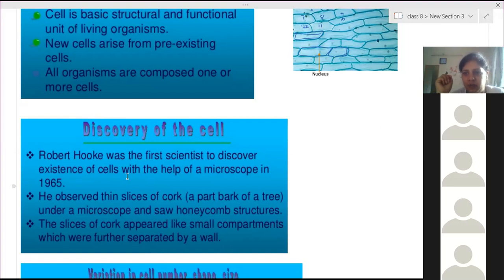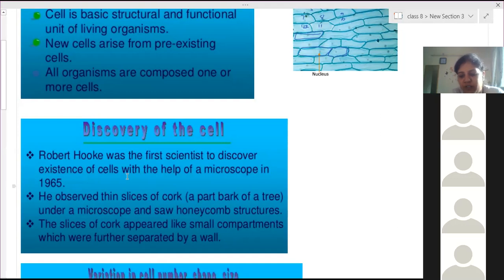Then the next scientist came, Leeuwenhoek, and he started discovering the cell. He prepared a stronger microscope, which gives more magnification, much better than Robert Hooke's. At that time, he discovered the living cell. Robert Hooke discovered the dead cell, but Leeuwenhoek discovered the living cell, meaning he saw the living cell for the first time.